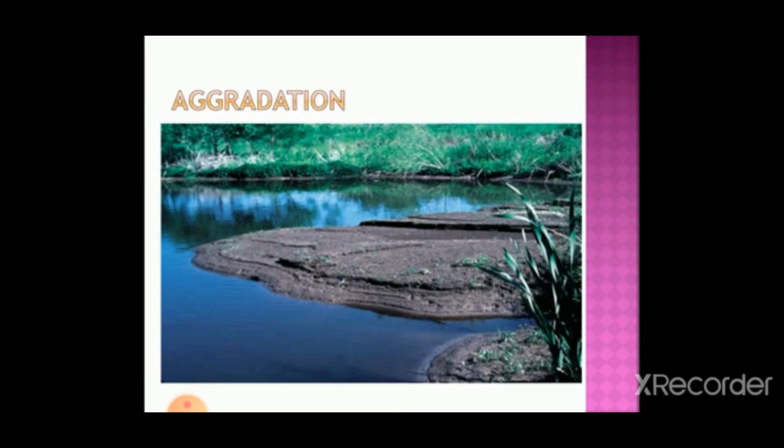So I think you have enjoyed this, you have understood all this, and it's a little bit difficult topic. So two important things which you have to remember in this is that there are two types of forces that result in the formation of landforms: endogenic or the internal force, and exogenic or the external force.